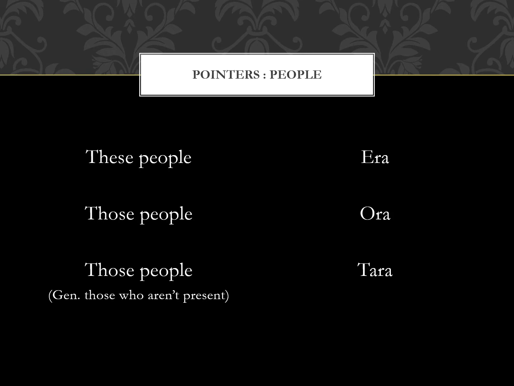These are the words for a group of people. This group of people or these people is referred to as era. That group of people whom I can see and point out is referred to as ora. The group of people whom I cannot see and who are not physically present in the conversational area, and who have been referred to in the conversation before, are referred to as tara. Now remember, tara is the only word which does not follow the general convention of words starting with a, o, she.